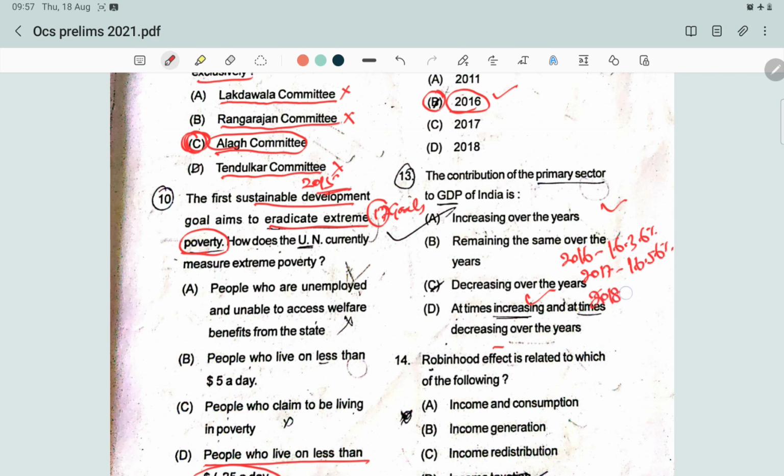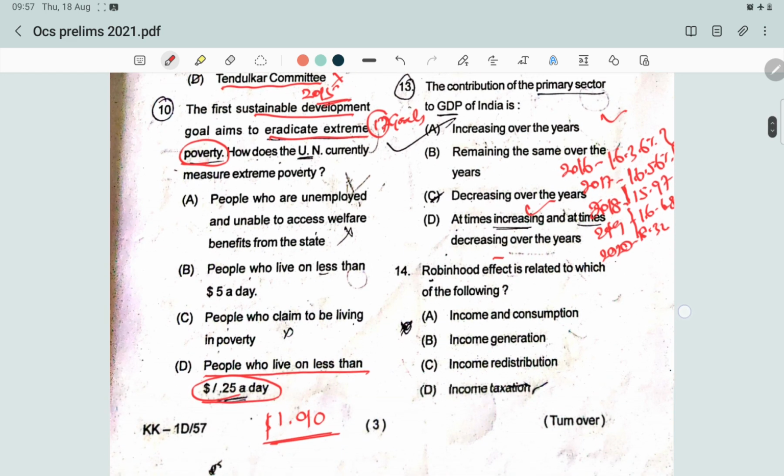In 2018, it was 15.97%. So here is an increase, here is also a decrease. In 2019, it was 16.68%, and in 2020, 18.32%. So here is a decrease and again an increase. So the correct answer is at times increasing, at times decreasing over the years.